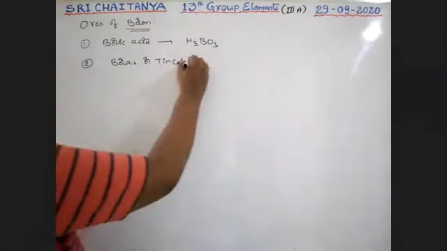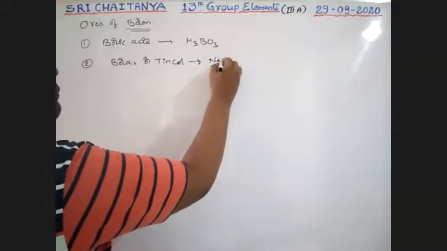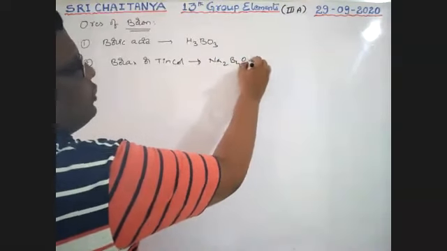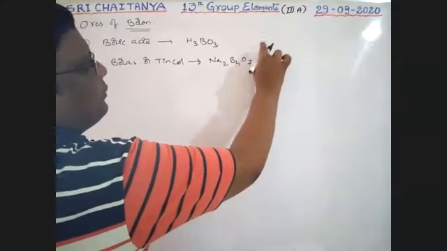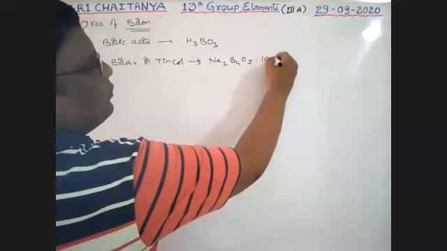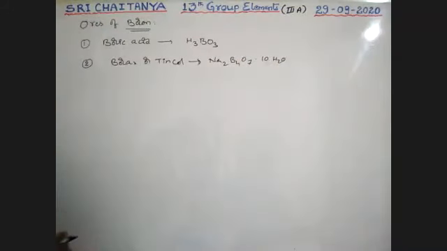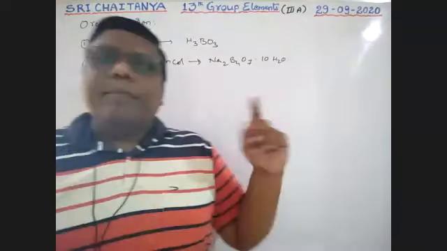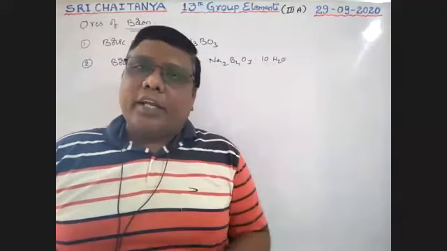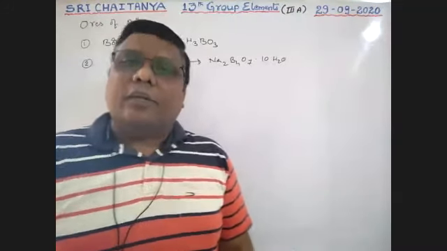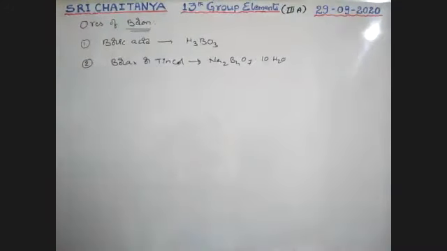Tincal, that is Na2B4O7·10H2O. Boys, impure borax is simply called tincal. So its formula is Na2B4O7·10H2O.